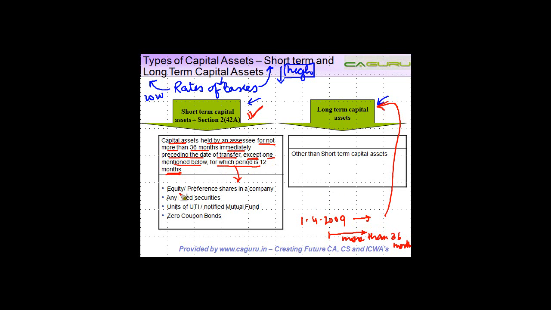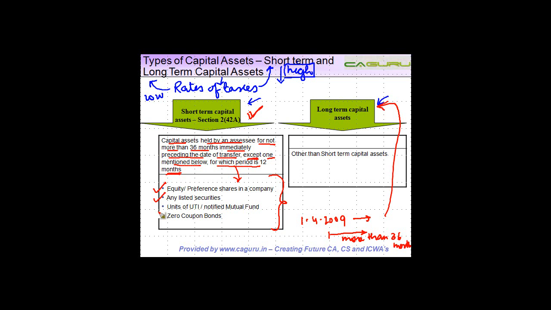So in case of these four assets, which I have just pointed out here, if you own it for more than 12 months, it is a long-term capital asset. If you own it for less than 12 months, then it is a short-term capital asset. And what are these four assets? First is equity or preference shares in a company.